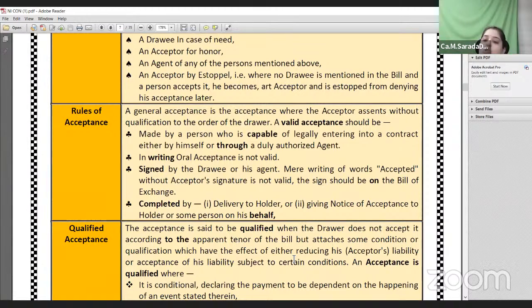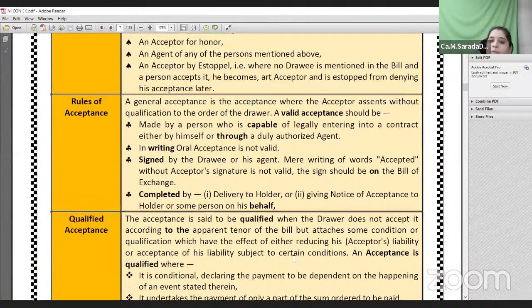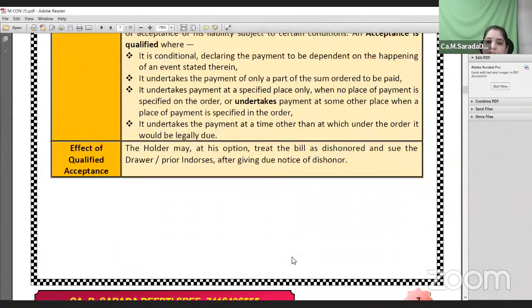If the holder accepts such a qualified acceptance, what would happen? The prior parties would be discharged from the liability. Therefore, only the drawer would be liable to the holder. Therefore, what the Negotiable Instruments Act is saying is that the holder should not accept the condition of the drawee; he needs to dishonor the instrument, give notice of dishonor to the prior parties, and make them all liable on that particular instrument. So this is the meaning of qualified acceptance in case of a bill of exchange, and the remedy available for the holder.